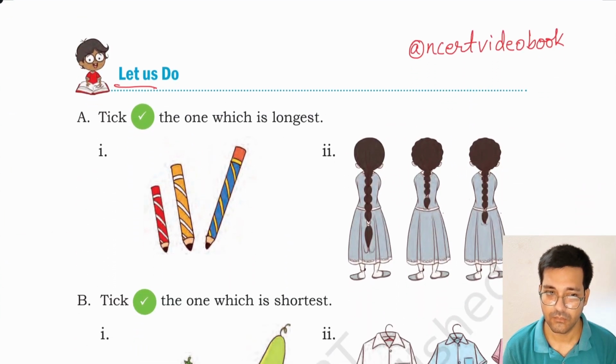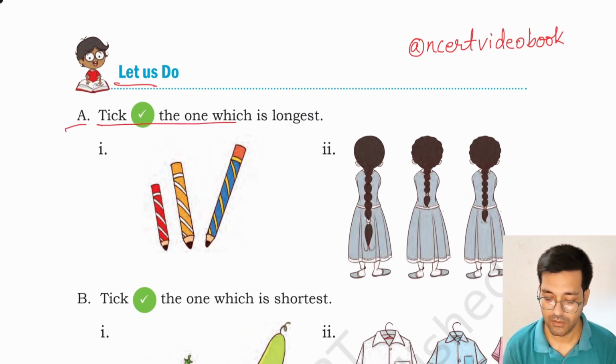Let us do A. Tick the one which is longest. You have to tick the one which is longest. In the first picture, you can see this is the longest pencil. This is the longest braid.